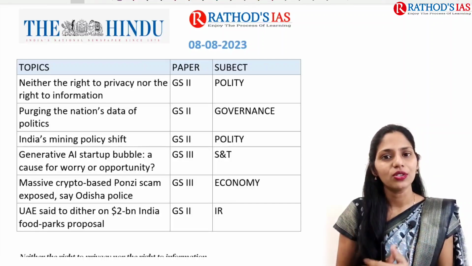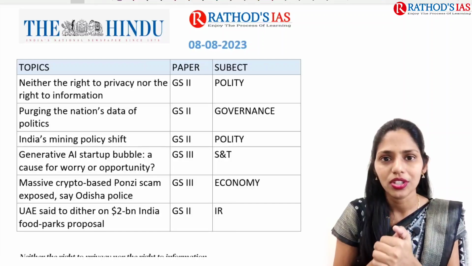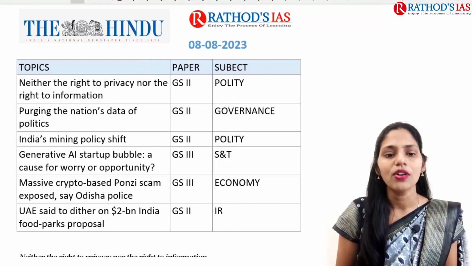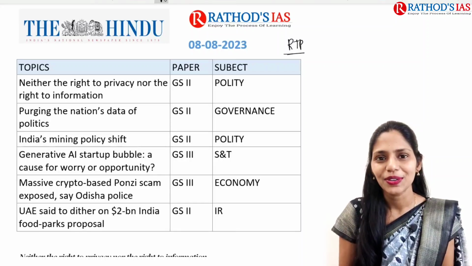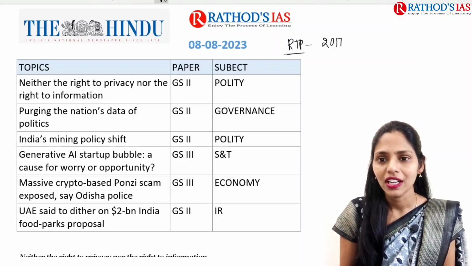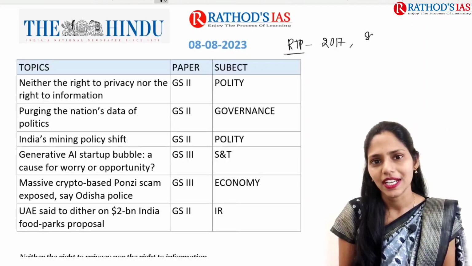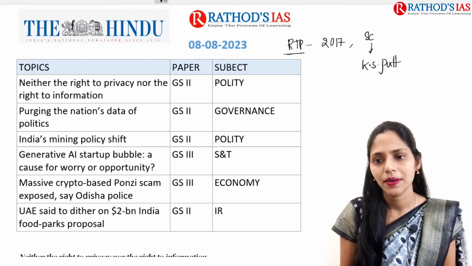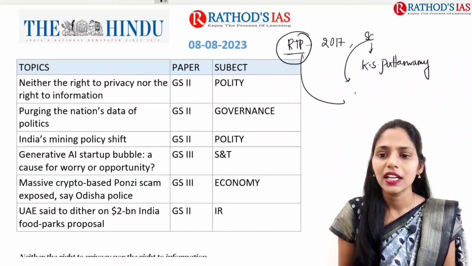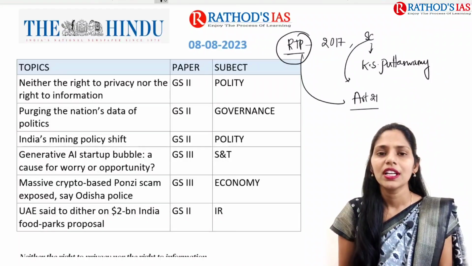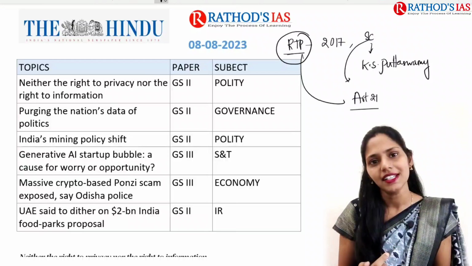So now let us try to see the first article that we are going to discuss. We are going to discuss right to privacy. So what is this right to privacy? In 2017, there was one famous Supreme Court judgment. What is that? That is the K.S. Puttaswamy judgment. In this K.S. Puttaswamy judgment, the Supreme Court said that the right to privacy is an integral part of Article 21. So what is Article 21? That is the right to life and personal liberty.